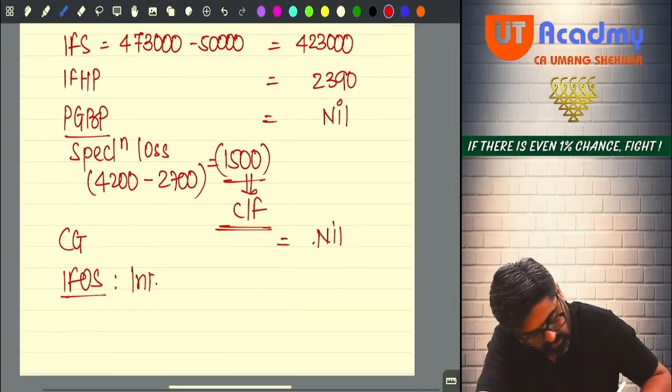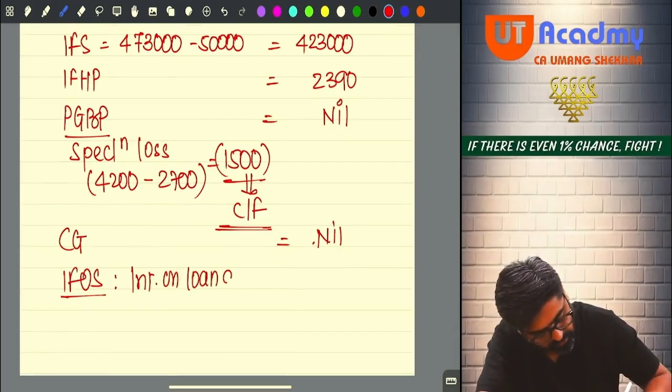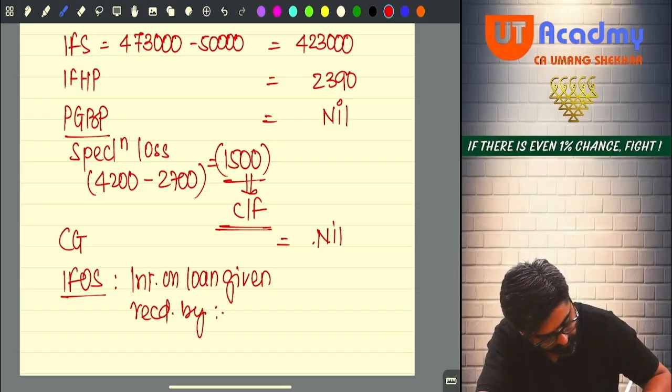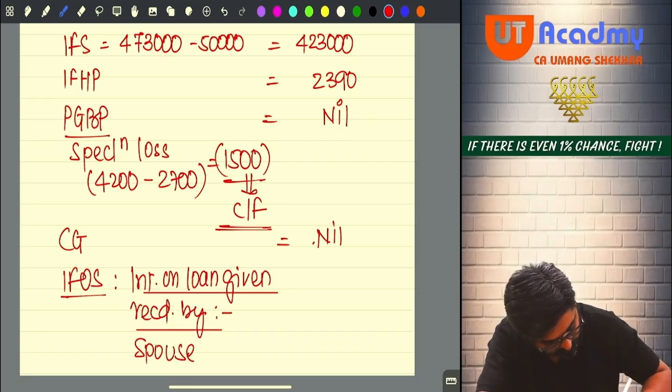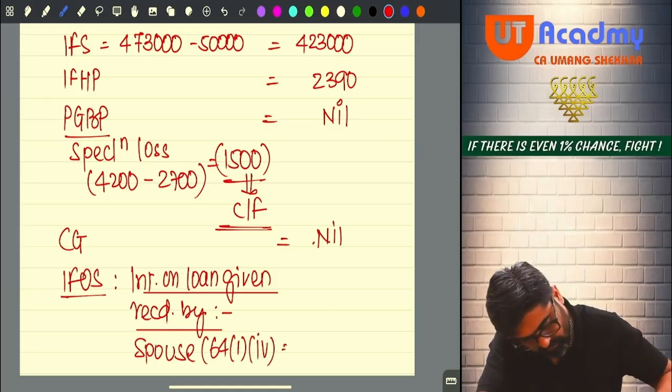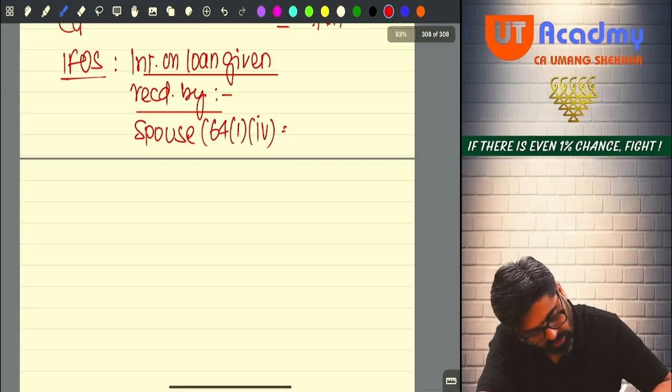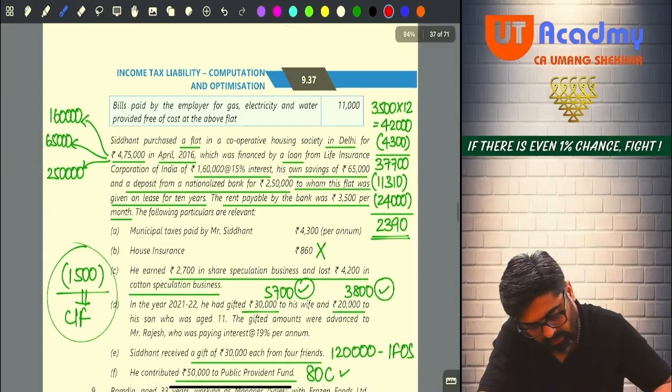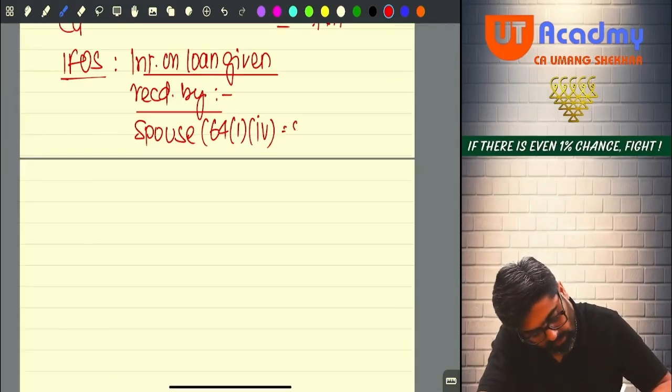Interest on loan given and received by spouse, clubbed as per 64(1)(iv). How much, sir? Tell me, how much? It was 5,700, no? It was 5,700.